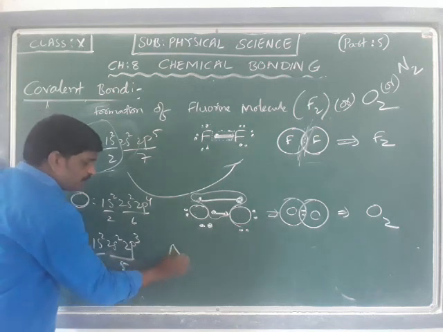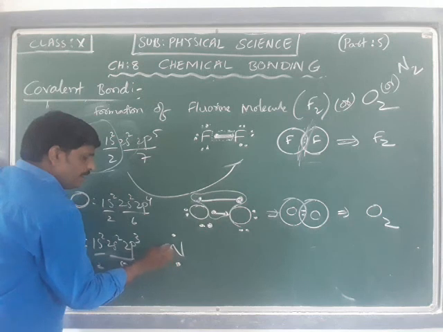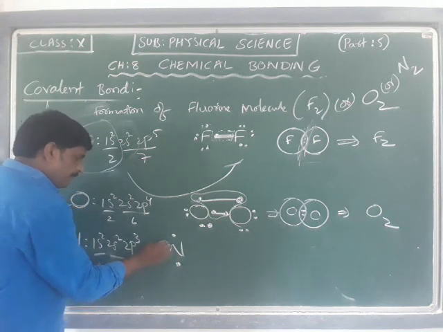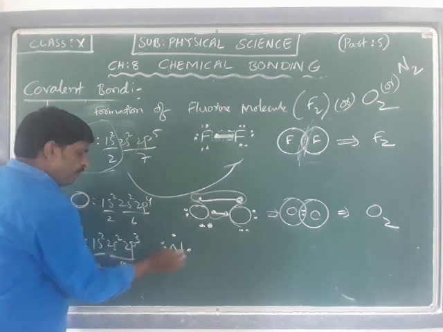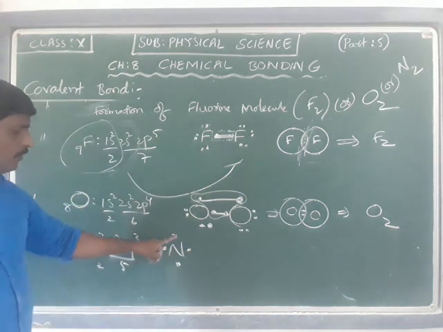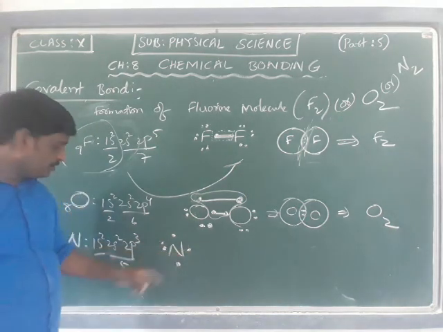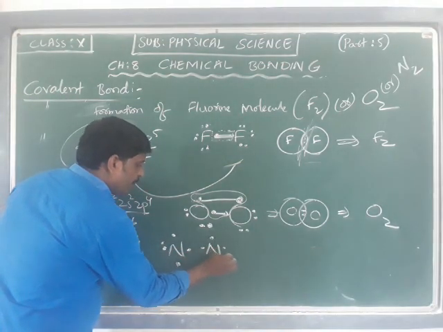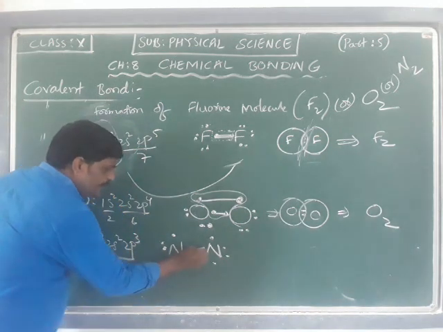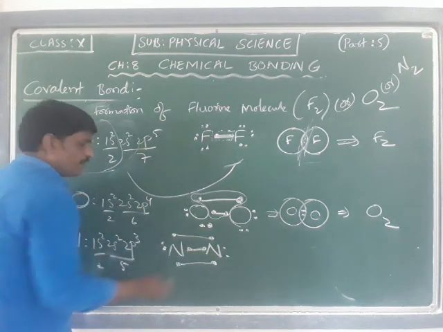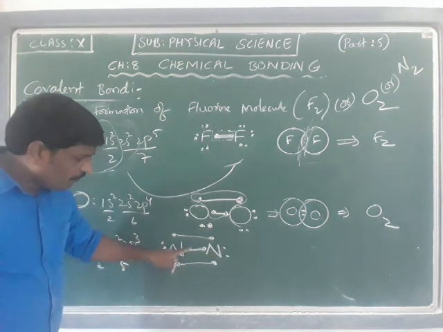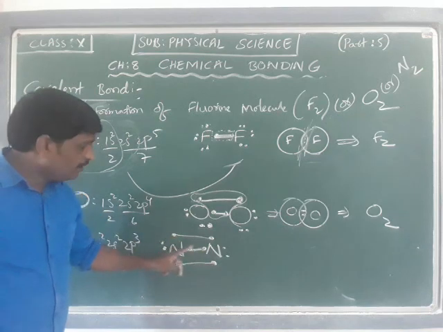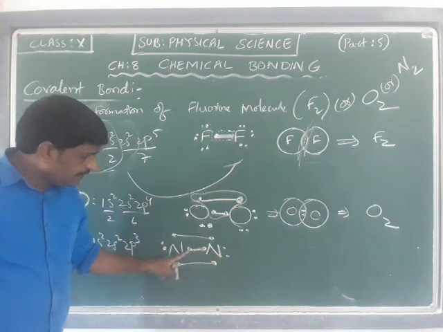If I represent the Lewis dot structure, nitrogen has 1, 2, 3, 4, 5 electrons in the outermost shell. One more nitrogen, 1, 2, 3, 4, 5. Sharing between these two electrons, these two, and these two. So nitrogen has 1, 2, 3, 4, 5, 6, 7, 8 for this one, and 1, 2, 3, 4, 5, 6, 7, 8 for this one.